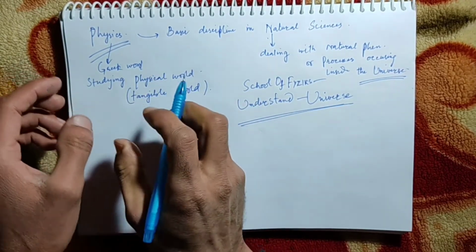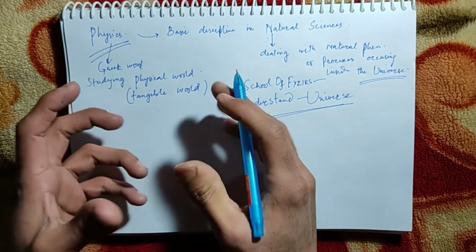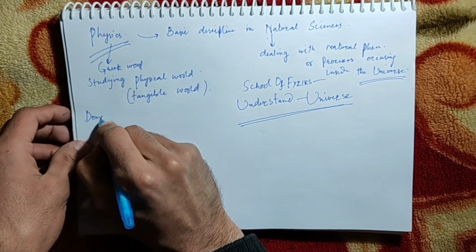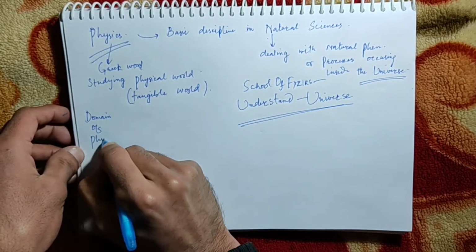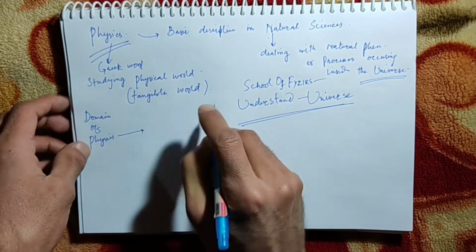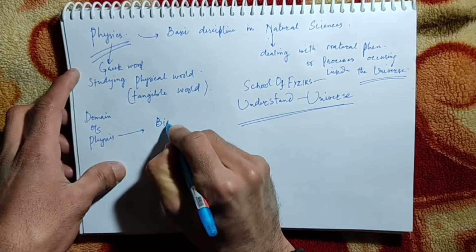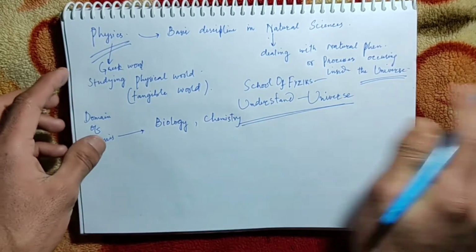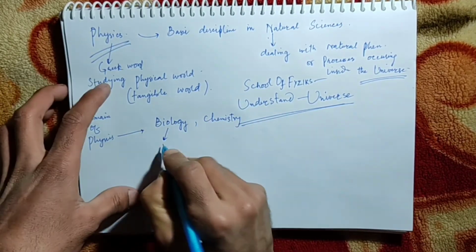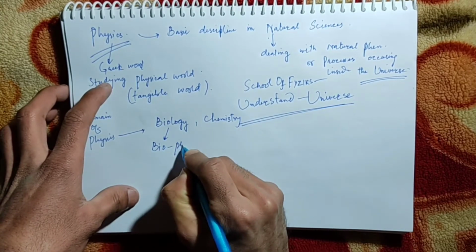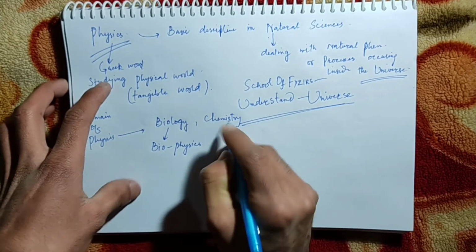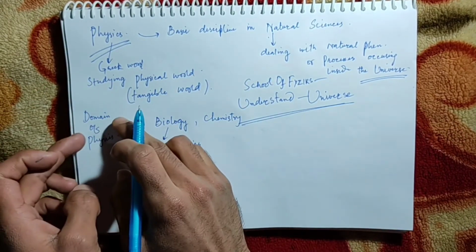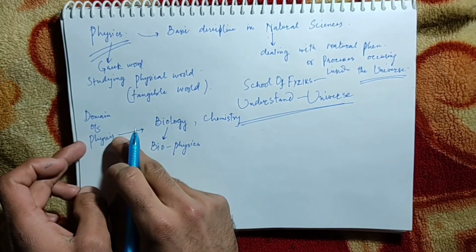And its domain is not only the physics which deals with, I can say, the motion, the velocity, the acceleration of any body. No, the domain of physics also includes biology, chemistry, all of these subjects. Like biology, this subject is called biophysics. Biophysics, or chemical physics, or physical chemistry. All of this stuff is dealt with inside the domain of physics.